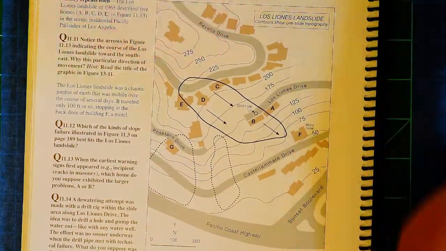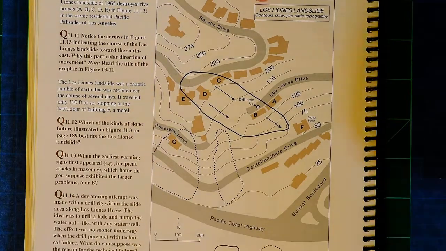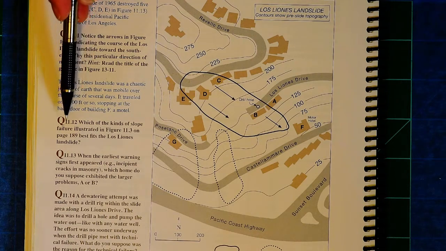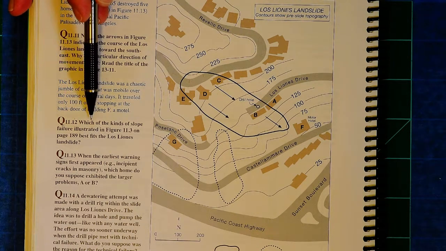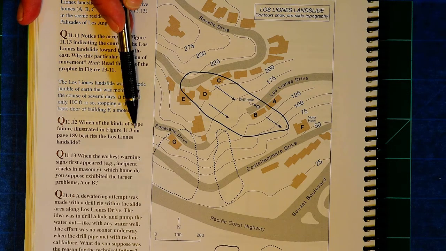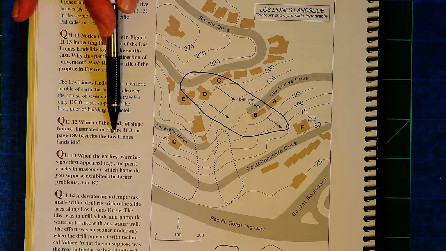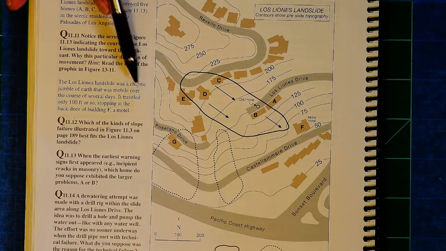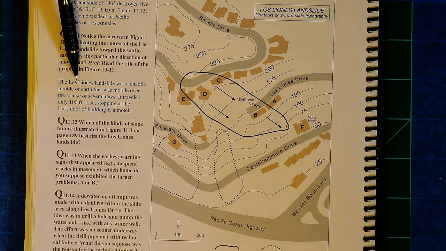All right, other things in this, you are going to be taking a look at this map right here, telling you about this Los Leones landslide. And one of the questions, question 11.12, says, which of the kinds of slope failure illustrated in figure 11.3 on page 189 best fits the Los Leones landslide? Well, the key thing here to do is read the description of the Los Leones landslide right here.